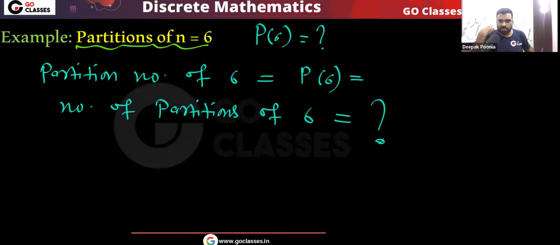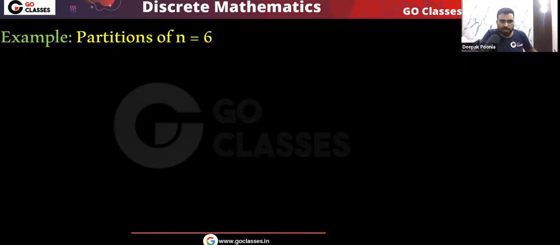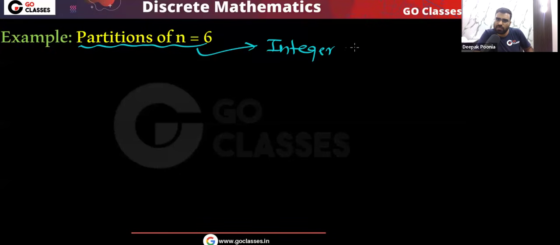I told you that integer partition follows the IOIB template. We have already seen this. The integer partition problem follows the IOIB template.